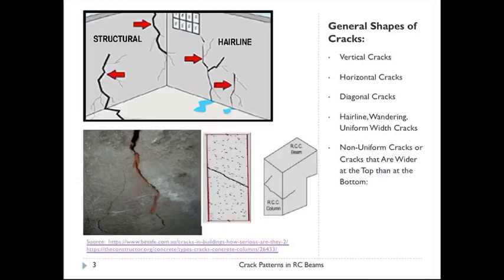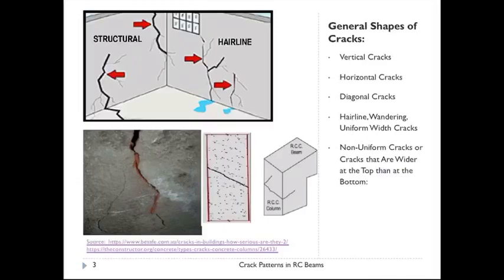And the next is hairline cracks, or wandering cracks, or uniform width cracks. Hairline cracks are usually less than 0.1 mm, and this type of crack is commonly caused by the natural process of concrete curing. Curing means watering after the concrete is placed. These are usually referred to as shrinkage cracks because they appear during the drying stage of the concrete. They are normally not structural in nature, and thus they are easily repaired.